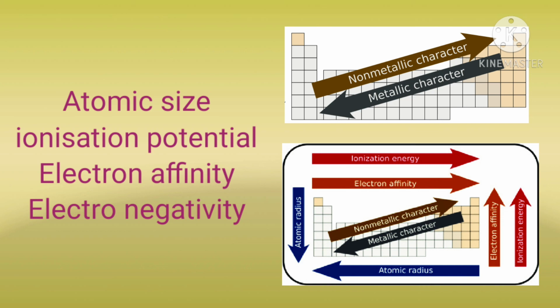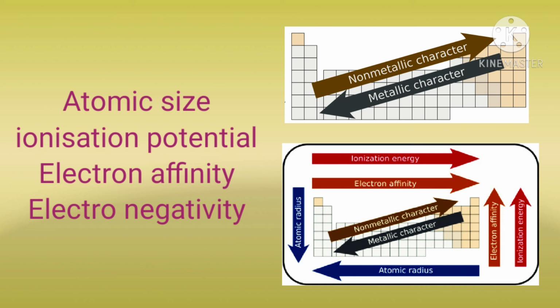The atoms of elements with low ionization energy, low electron affinity, high atomic size and low electronegativity form cations. You know 1A, 2A, 3A elements have low ionization energy, low electron affinity and high atomic size, so they have low electronegativity and form cations.